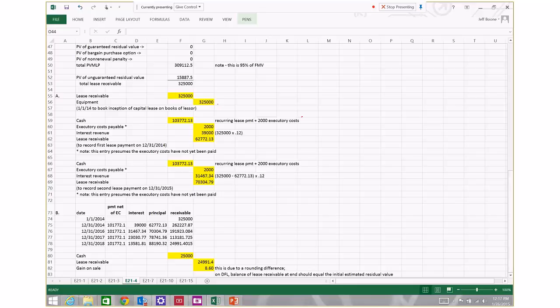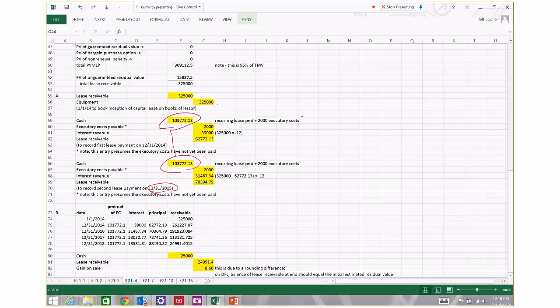So time marches on. Here we are at December 31st, 2015. The lessor goes back to the mailbox on December 31st, 2015, and gets the second lease payment from the lessee. That payment amount is same as it was last year, $103,772.13.